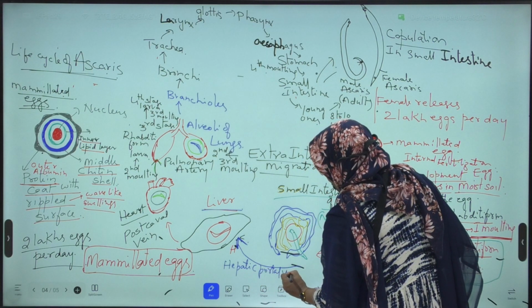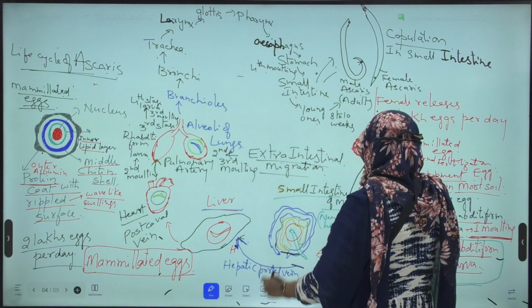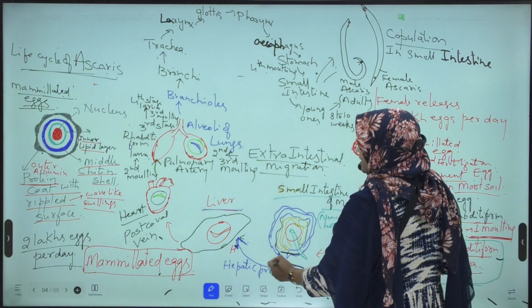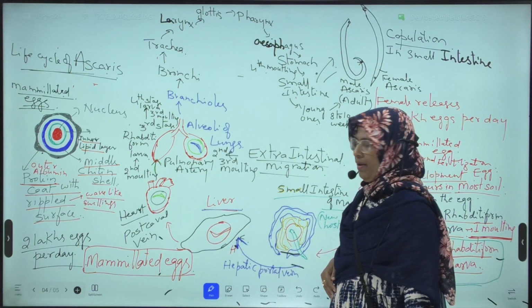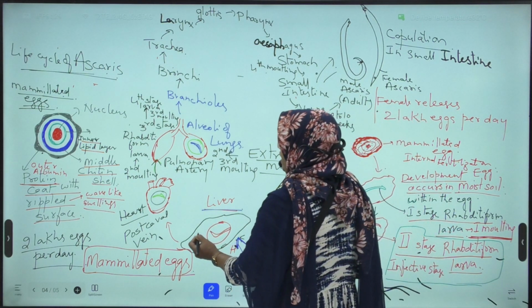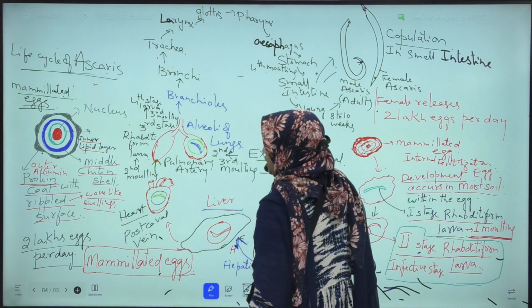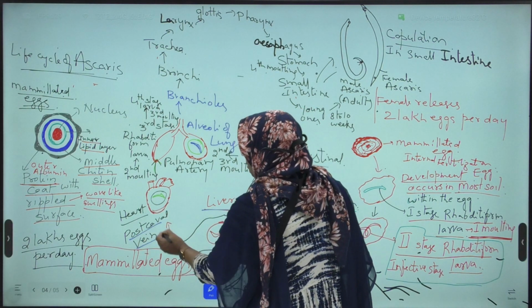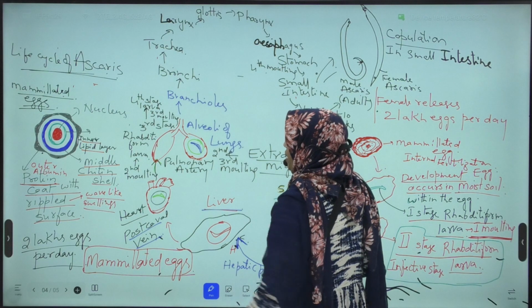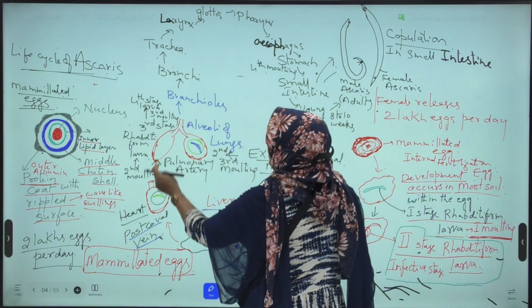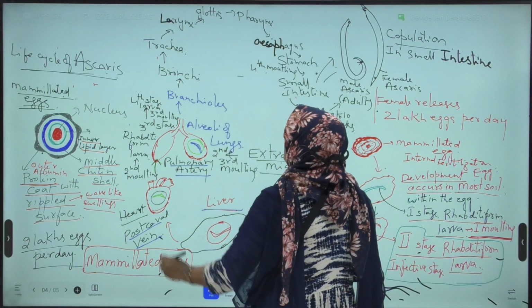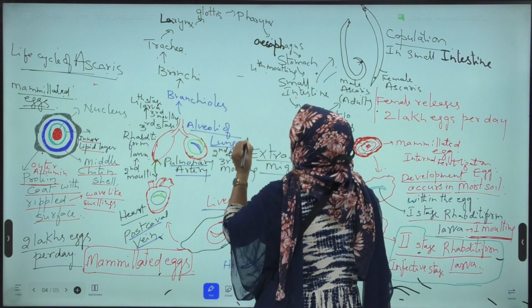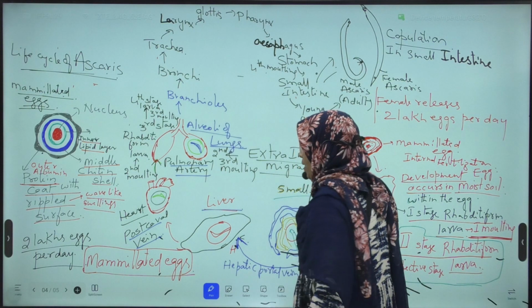Through the hepatic portal vein, this rhabditiform larva reaches the liver of man. From the liver of man, it reaches the heart through the postcaval vein. From the heart of man, it reaches the alveoli of lungs through the pulmonary artery.